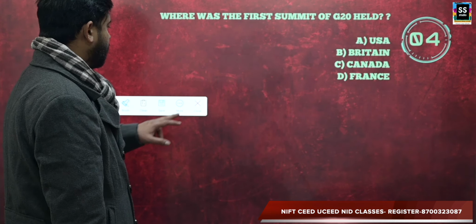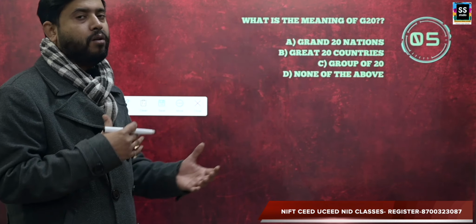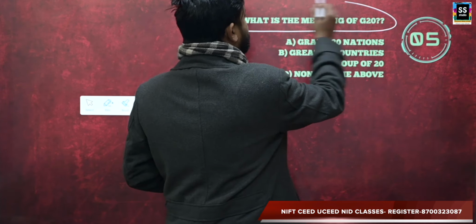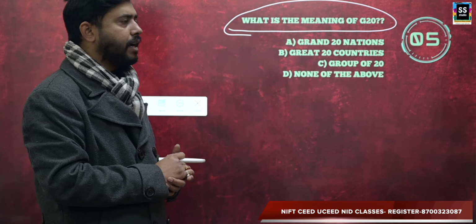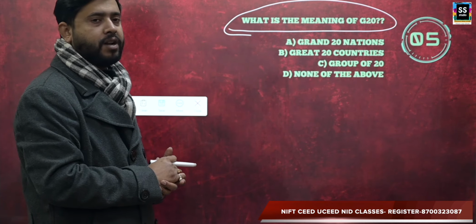Moving forward, next question is, what is the meaning of G20? It was a hot topic back in 2023 in September, October time. So you know what G20 is. The countries get invited, they talk about different forums, different difficulties the world is facing, economic issues, everything. But what is the meaning of G20? You have options: Grand 20 Nations, Great 20 Countries, Group of 20, or none of the above.